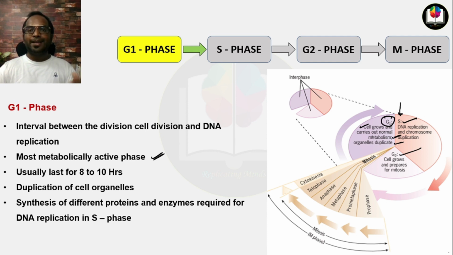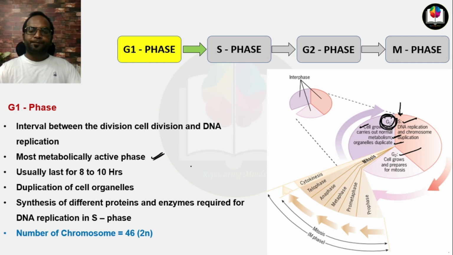In DNA replication, so many proteins and enzymes like DNA polymerase, primase, single stranded binding proteins, helicase, gyrase are required. So the cell needs to produce these, and all these proteins and enzymes are synthesized in G1 phase. That's why it is the most metabolically active phase and it takes longer time.